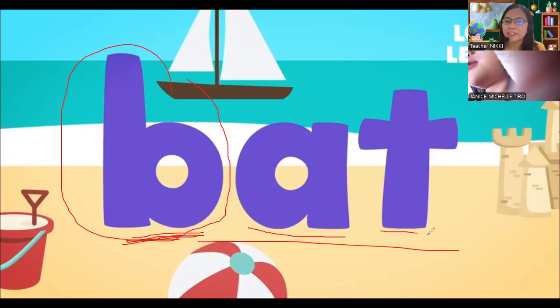And then the third letter is T, and it says t, t. So if we put the sounds together, you will read this as bat. B, at. Send to your teacher. You listen, Adara. Bat. Okay, very good.